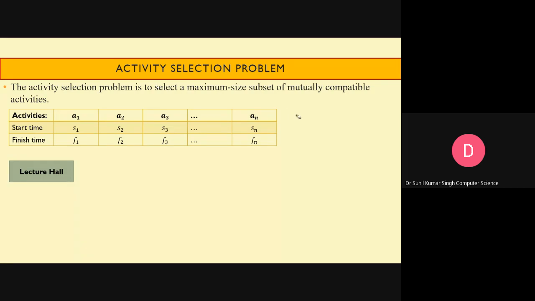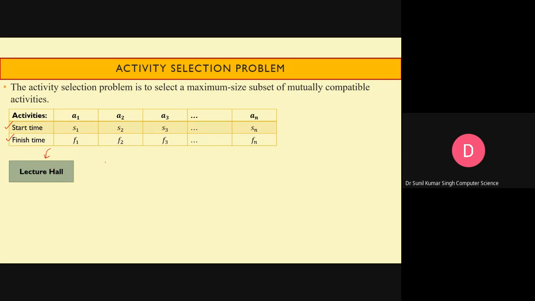So here we can say S indicates the start time and F indicates the finish time of the activity. We have to find out the condition for when two activities are compatible. Suppose that this is a lecture hall where we have to schedule these activities, and only one activity can be scheduled at a time.